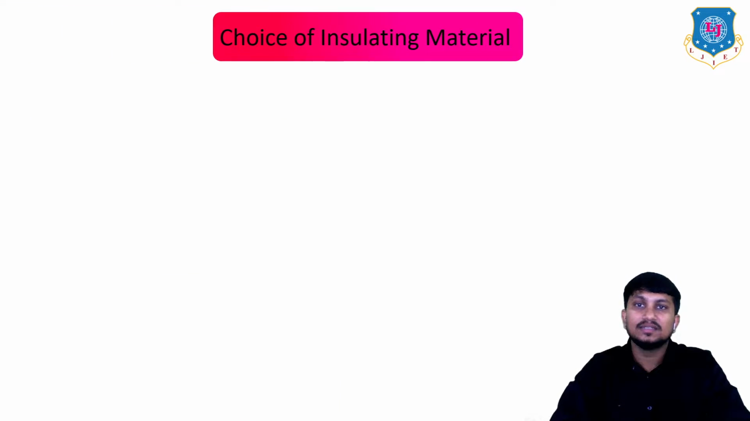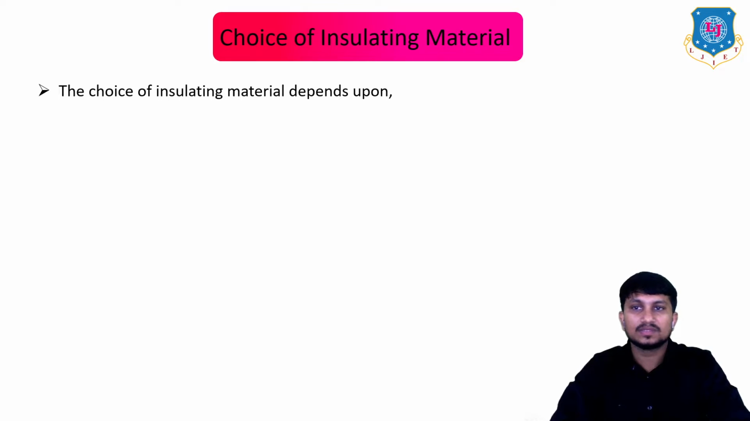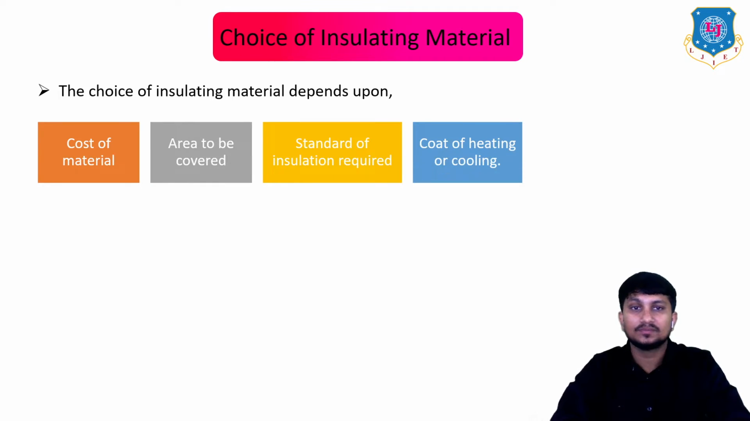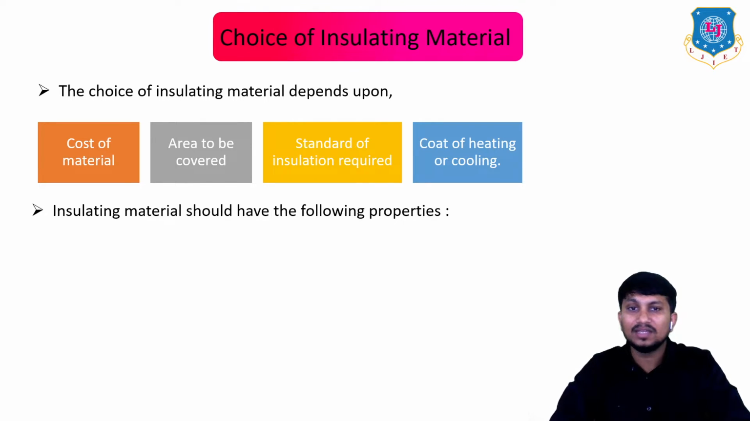Now, let's see the choice of insulating material, or you can say the factors affecting the choice of insulating material. The choice of insulating material mainly depends upon the cost of material, then area to be covered, standard of insulation required in the particular area of the building, cost of heating or cooling. These are the various factors which can affect the choice of insulating material.